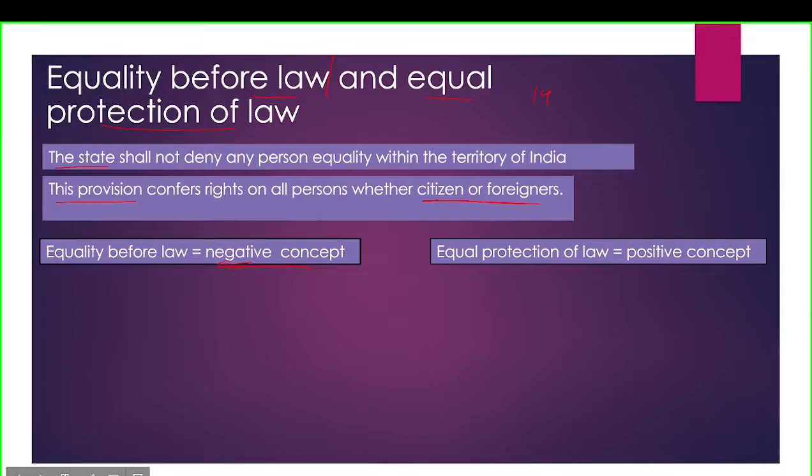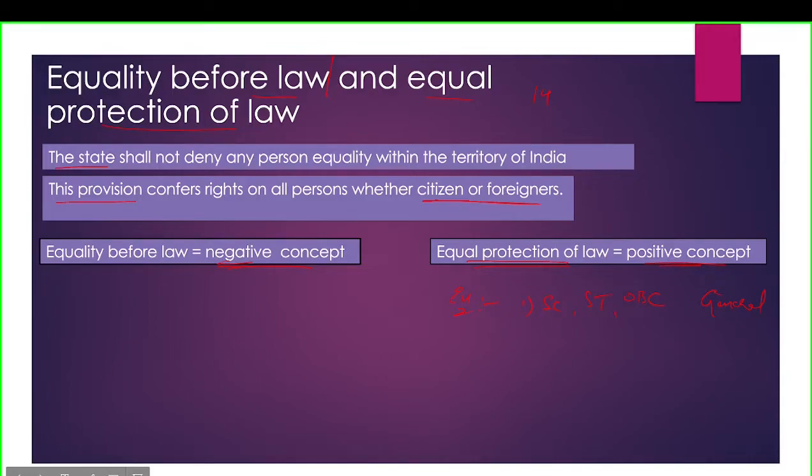But equal protection of law is called a positive concept because some section of the society has some special privilege which the other section of the society does not have. For example, in our country, SC, ST or OBC have reservation. They have reservation in colleges, they have reservations in employment, etc. But the same is denied to general category people.